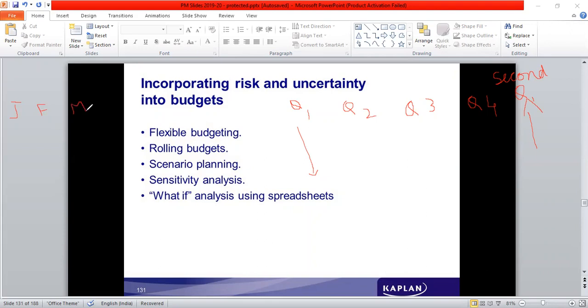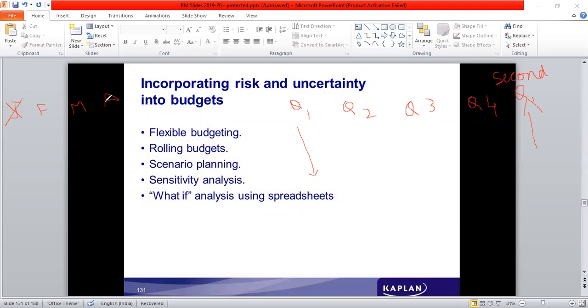January, February, and March. So in that case, if the first month expires, the month of January is dropped from the budget. Another similar period would be April. For April, a budget is prepared and included. This way, they accommodate changes continuously. They keep updating their budget, so it's also called a continuous budget. Rolling budget: as time rolls by, one period's budget is dropped and another similar period, for which the budget is prepared, is added.